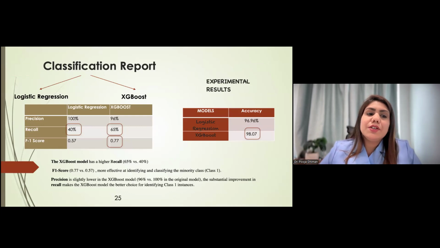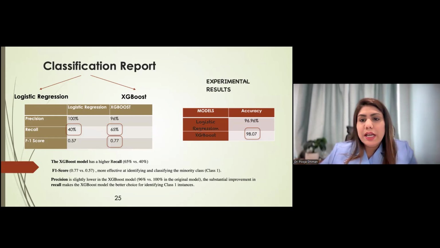The classification report for both models is given here. If we see the precision, 100% of jobs predicted to be fraud are already fraud in logistic regression, so it is slightly less in XGBoost. But if we see the F1 score, it is better for XGBoost, showing a good balance between precision and recall.